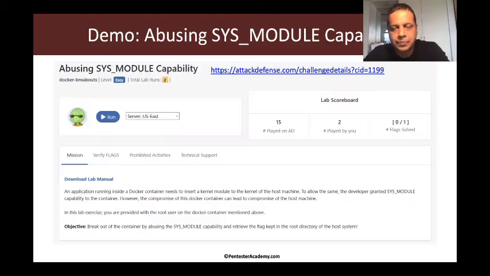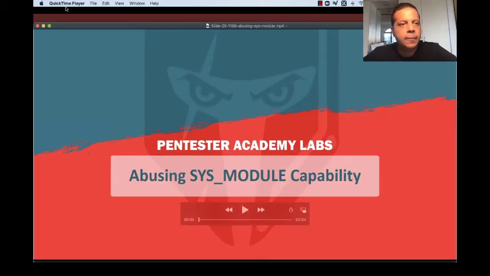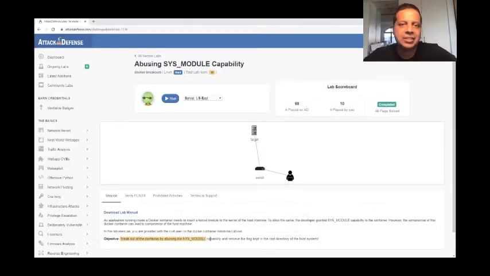So we'll take one example. Let's say there's a Docker container which has a sys module capability. Maybe you wanted to put in some hardware device kernel modules from the container, and an attacker now has access to this container using some other foothold attack. What damage can he do? Let's jump right into the demo. In this case, we are going to give the user a Docker container which has a sys module capability. We're going to drop him into that, and then let's see what damage he can do.